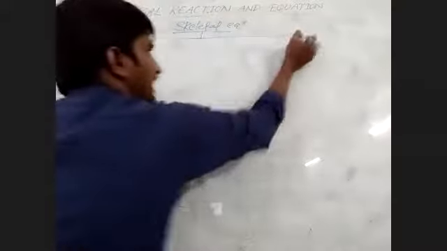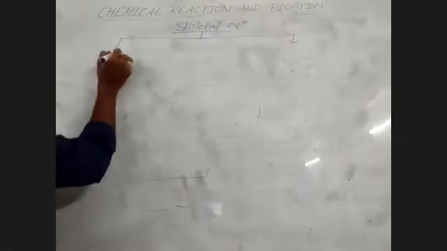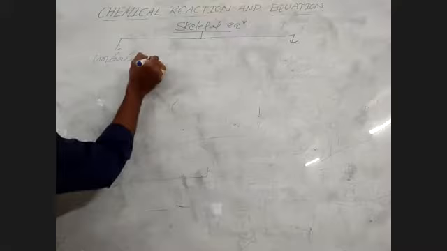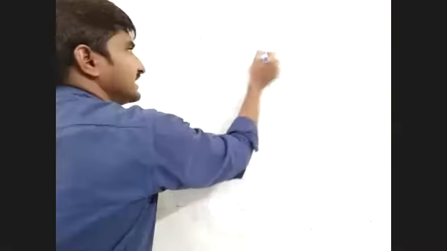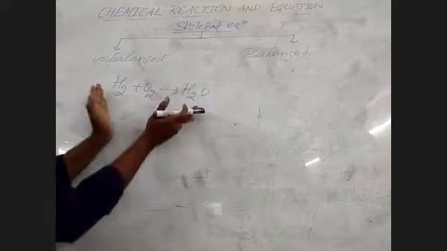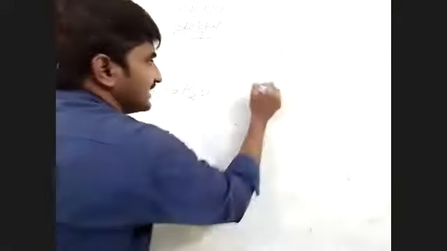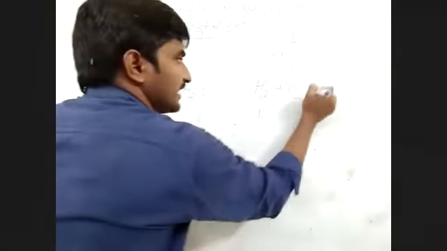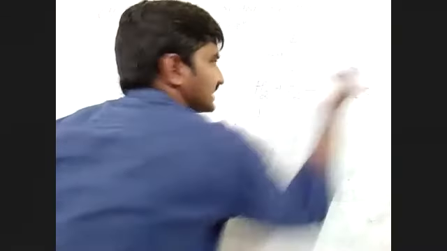The skeletal equation again has two types: the unbalanced equation and the balanced equation. Here, how to write the unbalanced equation? How to write the balanced? I will tell you a simple example first, then go into depth. For example, hydrogen gas reacts with oxygen gas to form H2O. This is one skeletal equation. Again I am writing H2 plus O2 gives H2O.